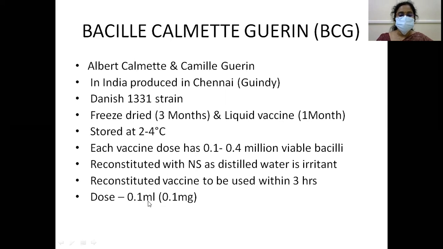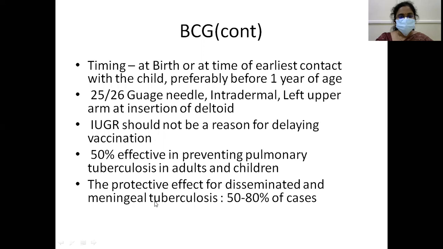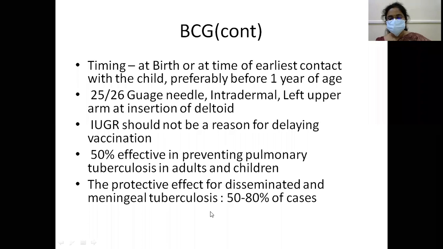Dose is 0.1 ml. It should be given at birth or at the time of earliest contact with the child, as early as possible. Use a 26 gauge needle, intradermal, in the left upper arm at the insertion of the deltoid. It is a universal site. IUGR should not be a reason for delaying vaccination. It is 50% effective in preventing pulmonary tuberculosis in adults and children. The protective effect for disseminated and meningeal tuberculosis is 50 to 80%.